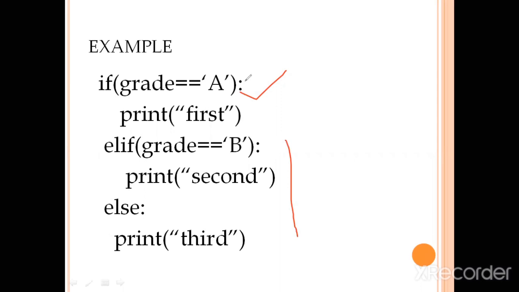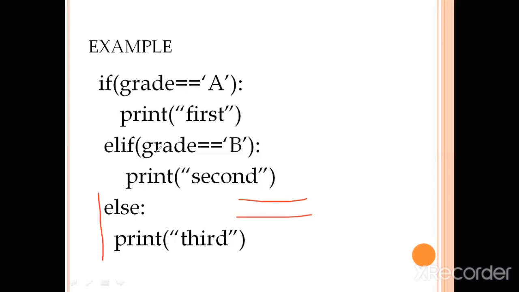But if this expression comes out false, then what will happen? This print will not be executed, and after this the next test expression will be evaluated. And if it comes true, then the print second appears in the output, and this particular part will not get executed. But what if the elif expression also becomes false? Then what will happen? If it comes false, then the body of the else will get executed. We can incorporate more elif here before the else statement.